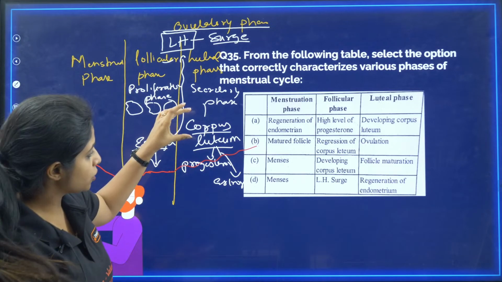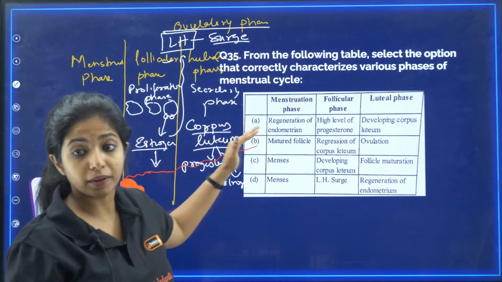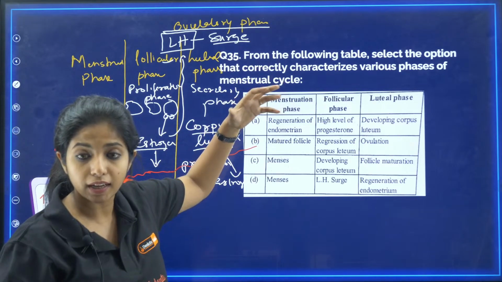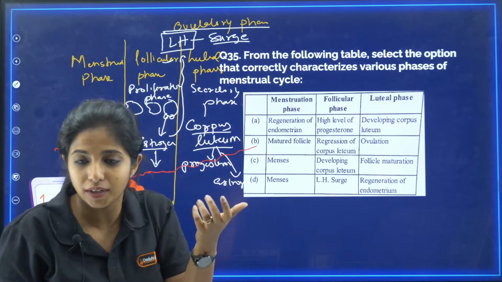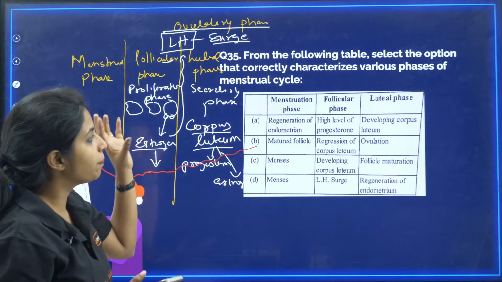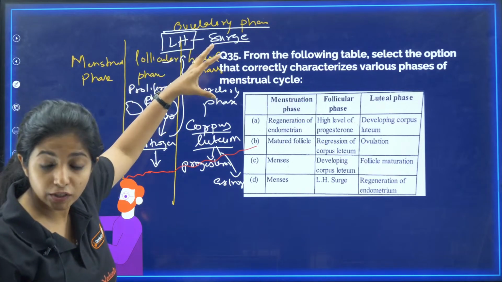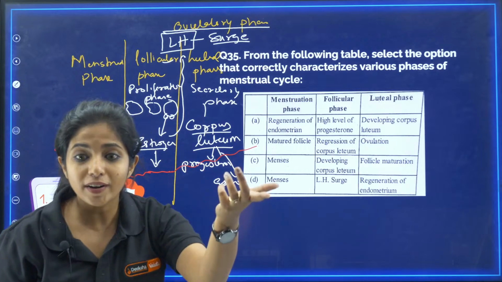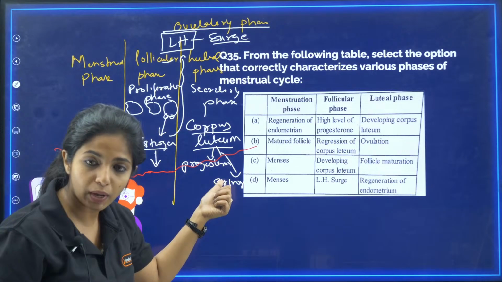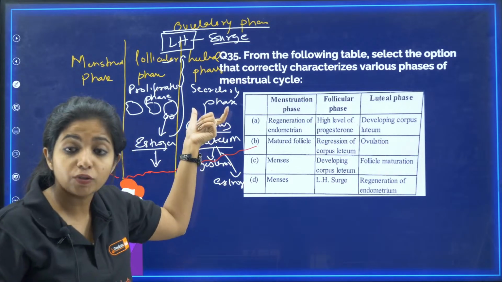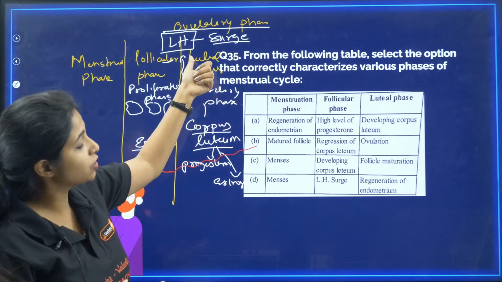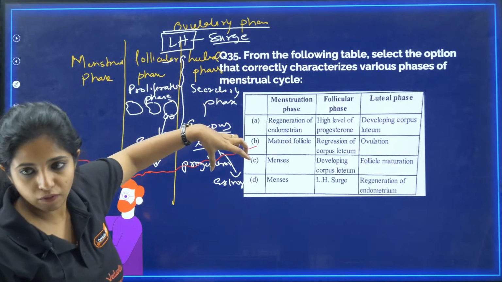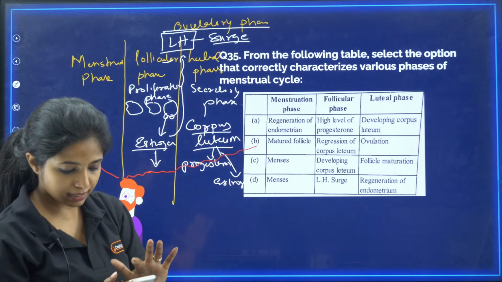So, corpus luteum released two hormones, and progesterone is increased, which is why, since the endometrium is very much thickened, it will be secreting certain very important things. Why is there secretion? Because the secondary oocyte is also being released. Suppose fertilization takes place, zygote will be formed. Who will nourish the zygote? This endometrium, which is why secretion also happens, which is why it is known as secretory phase, and which is why it is also known as luteal phase. Why luteal phase? Because corpus luteum is being formed.